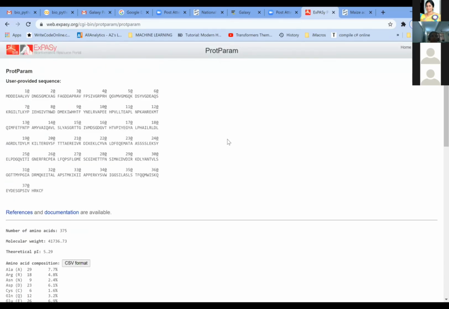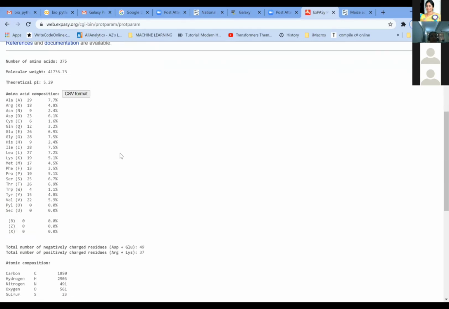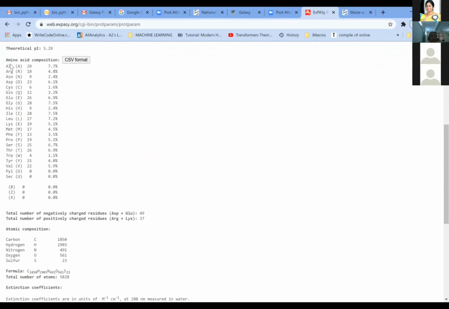So this is the protein parameters. It is called ProtParam. These are all the amino acids which are there and their positions. And down here, you can see the computation table. What is the number of amino acids in your sequence? What is the molecular weight of your protein? What is the predicted isoelectric point of your protein? And here you see the amino acid composition. What is the percentage of the different amino acids?